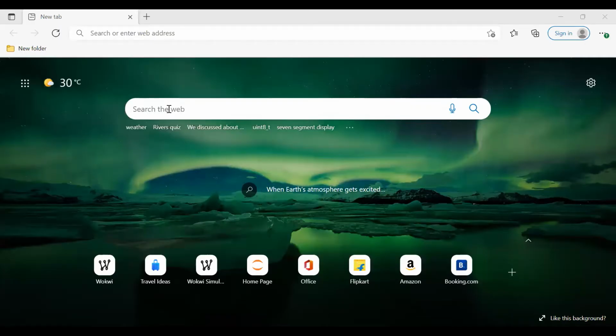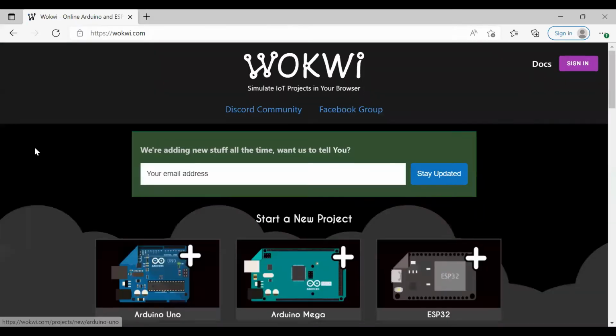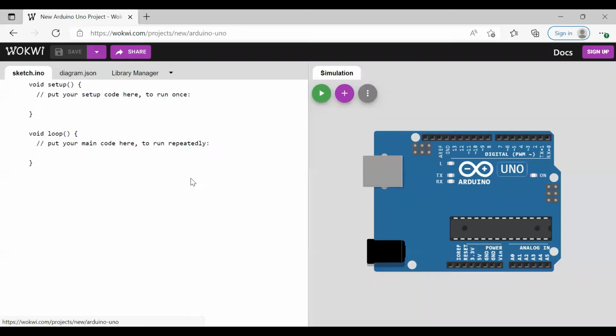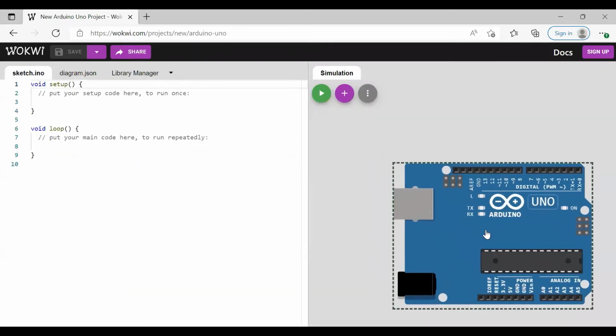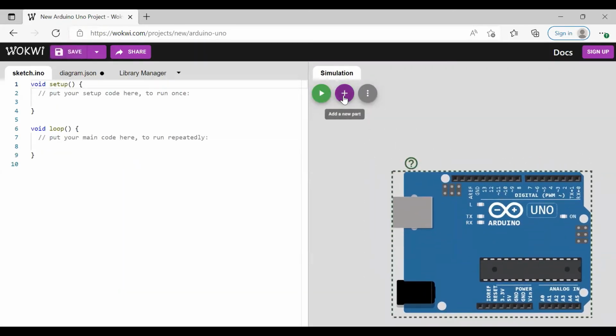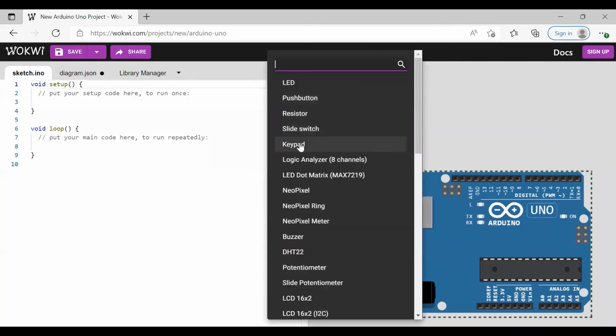Back again. In this video, I'll show how to interface Keypad with Arduino. So let us go to working.com. Click on Arduino. Click on plus sign and select Keypad.